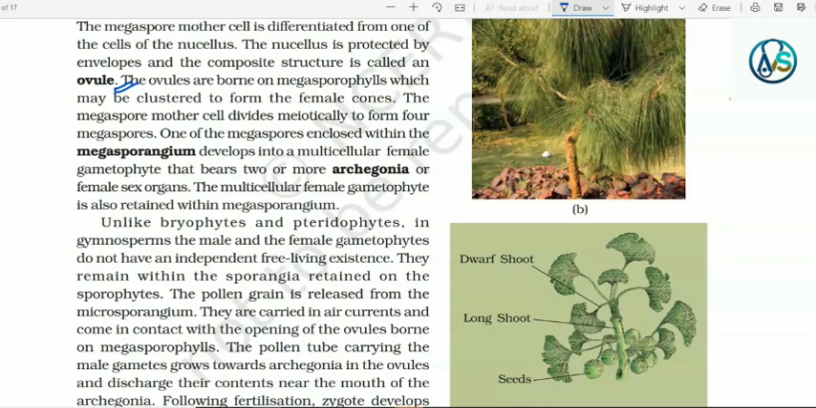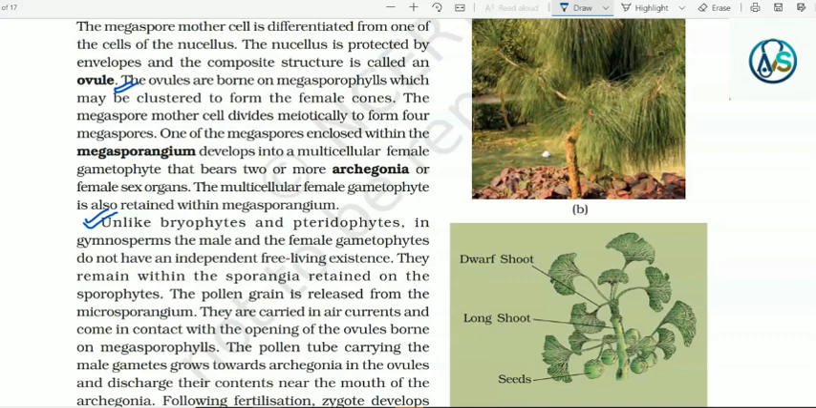The multicellular female gametophyte is also retained within the megasporangium. Unlike bryophytes and pteridophytes, in gymnosperms the male and the female gametophytes do not have an independent free-living existence. They remain within the sporangia retained on the sporophytes.